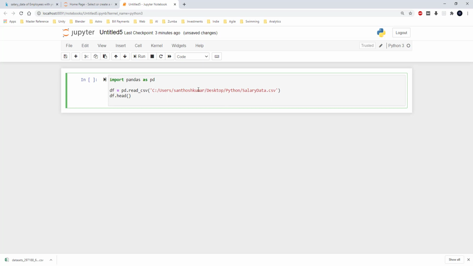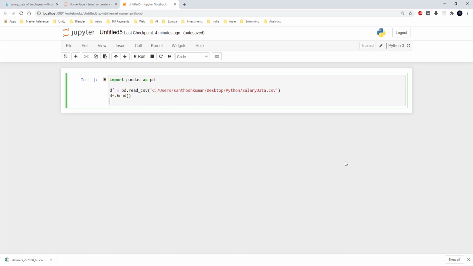Pandas is going to be useful to read structured data which can be in a CSV format or Excel or whatsoever, and it can also do different operations with the data like adding a column, deleting a column, finding a mean of a column, or adding a row, etc.